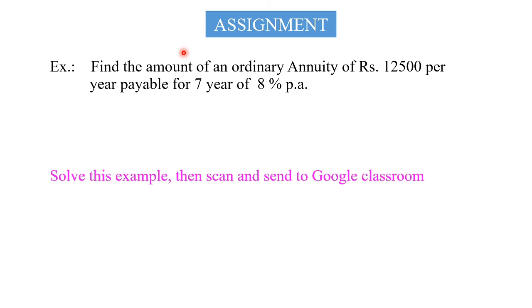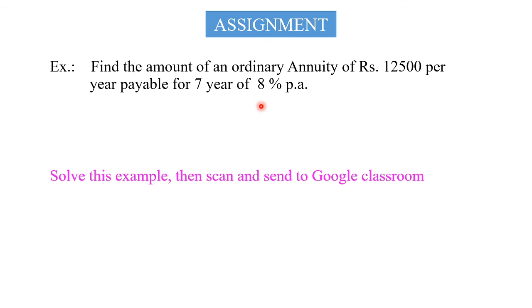Students, we will do some assignment. Problem number 1. Find the amount of an ordinary annuity of rupees 12,500 per year payable for 7 years at 8% per annum.